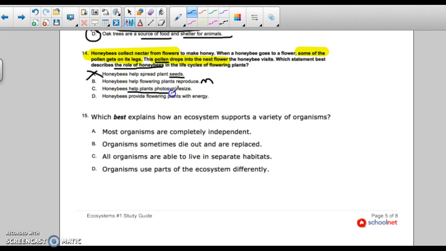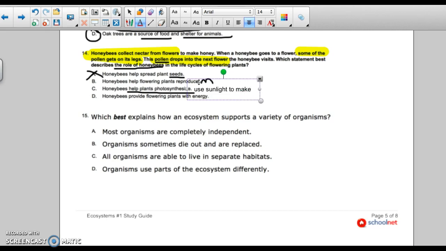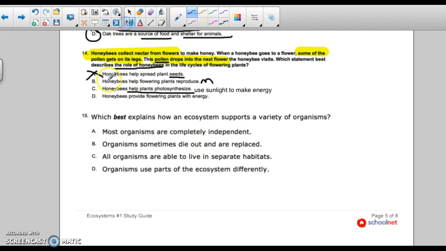Honeybees help plants photosynthesize. You have to remember what photosynthesis is. Photosynthesis is when plants use sunlight to make energy. Is there anything in that statement that talks about bees? No, that's photosynthesis and sunlight. Which means I'm not a big fan of this answer.